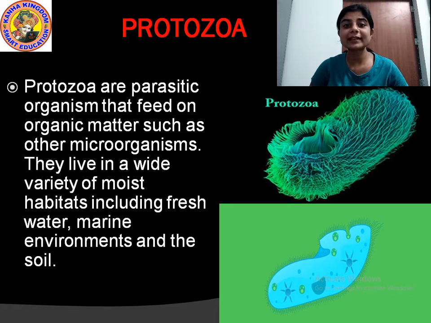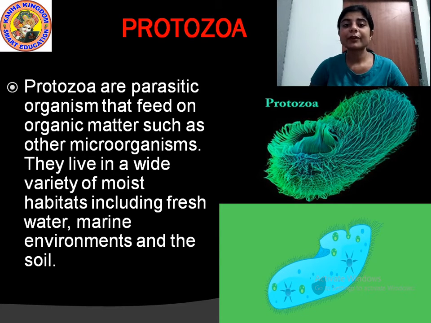Since they are parasitic organisms, they need a living body to live and thrive, that means to live inside them. To grow, they need another living body. That is why they feed on organic matter such as other microorganisms like bacteria and fungi.